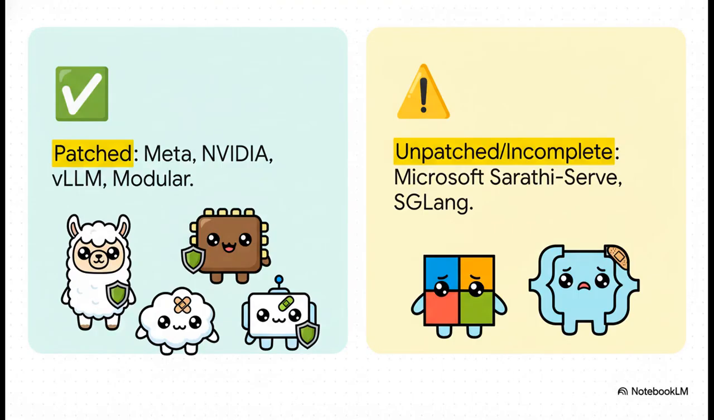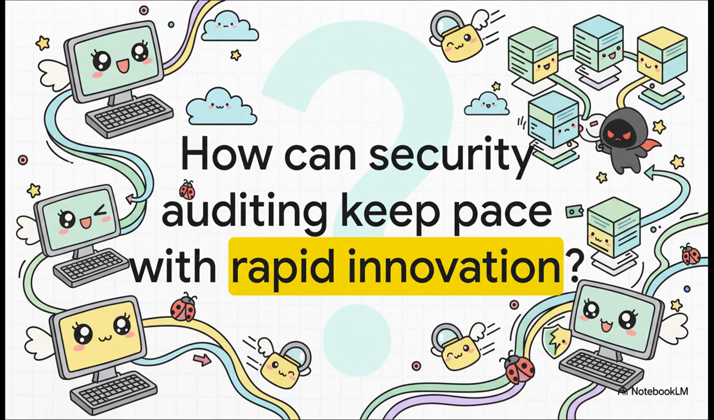So who's in the clear? Well, Meta, NVIDIA, vLLM, and Modular have all released patches. But the story isn't over. Microsoft's Sarathi-Serve framework is still unpatched, and while SGLang did implement a fix, it's considered to be incomplete. It really makes you think, doesn't it? In a world of rapid innovation where high-performance code gets copied and reused across an entire ecosystem, how can security auditing possibly keep up?